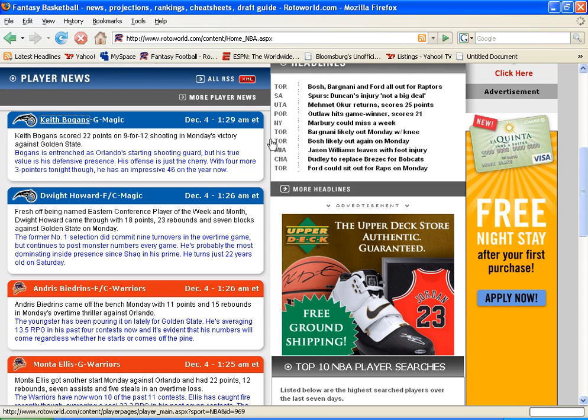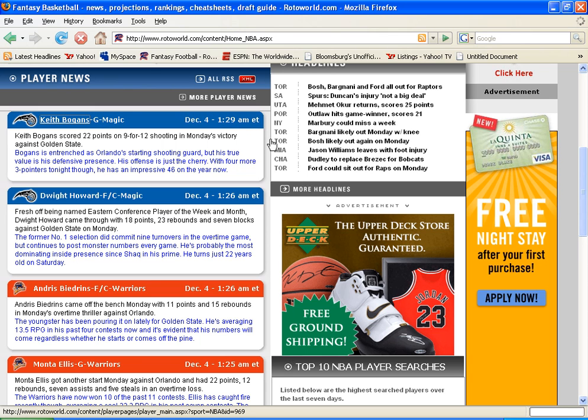Now let's say you wanted to know more about a particular player or a team. When you go down to the player news, the information is organized from left to right. It starts out with the team's logo, the player's name, the player's position, and the team that they play for. To the far right is the date and the time that the news was issued.